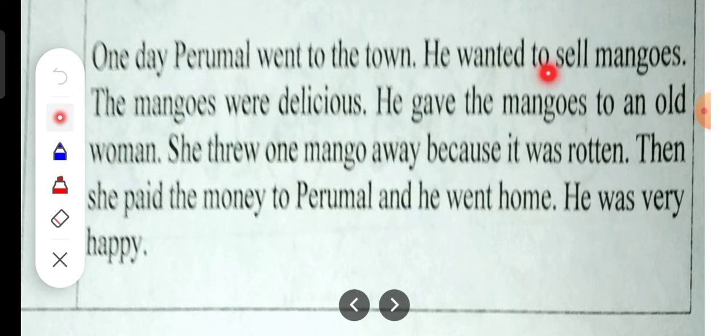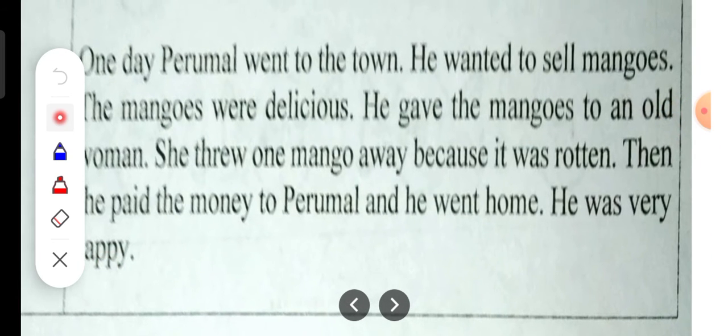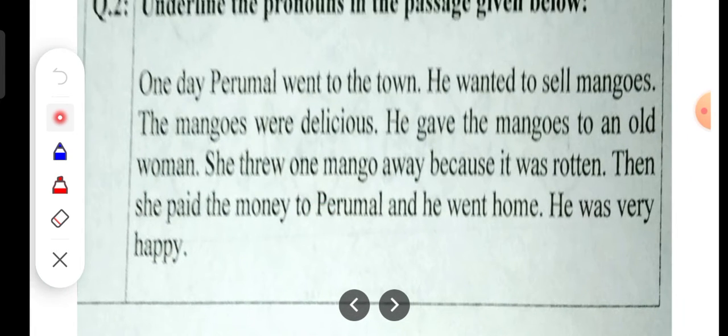Okay. One day Perumal went to the town. He wanted to sell mangoes. The mangoes were delicious. He gave the mangoes to an old woman. She threw one mango away because it was rotten. Then she paid the money to Perumal and he went home. He was very happy. Okay, now let us see where the pronouns are.